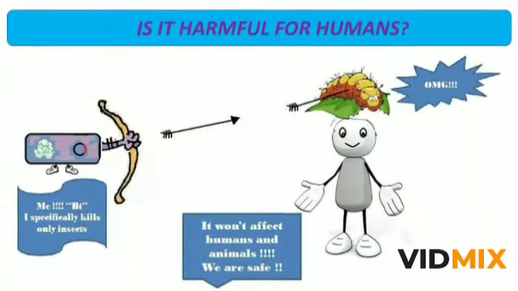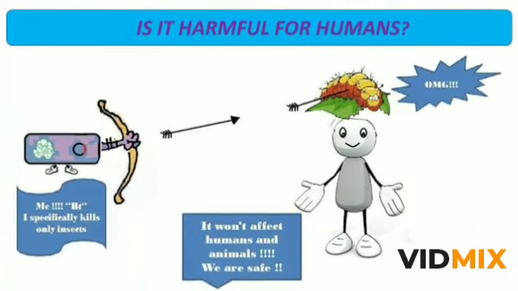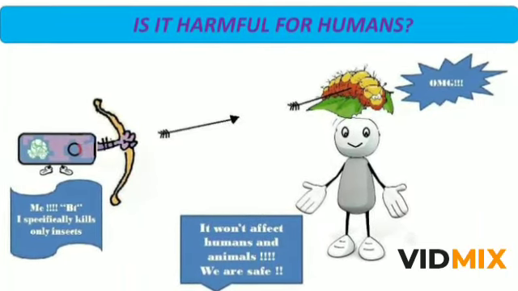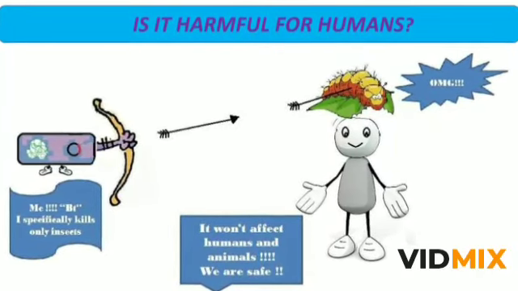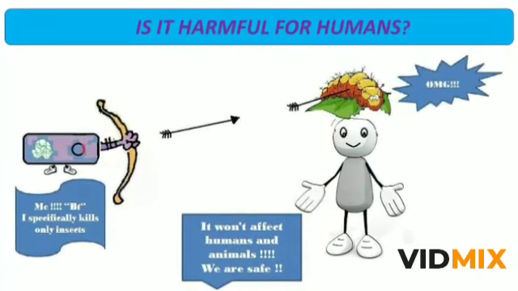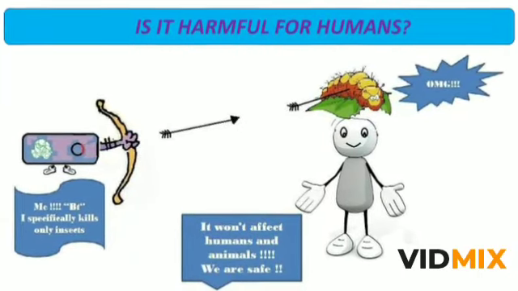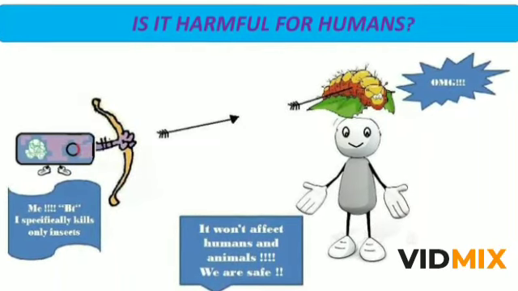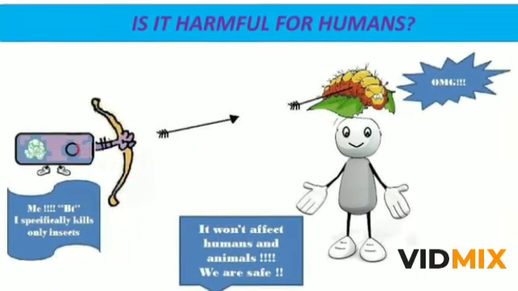Now it's safe for us as we lack such receptor molecules which are in the insect midgut. So it's targeted to insects only. Also, it requires the alkaline pH of insects. So Bt toxin will affect only insects if they attack the crop, but not the humans who will consume it.